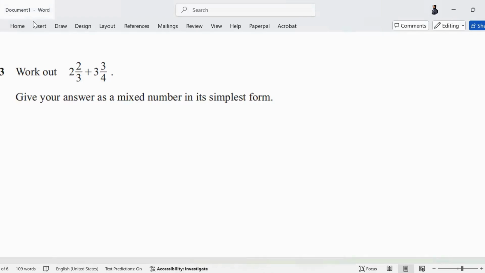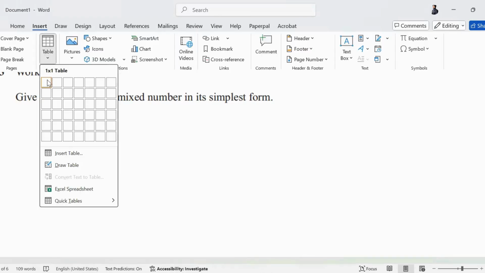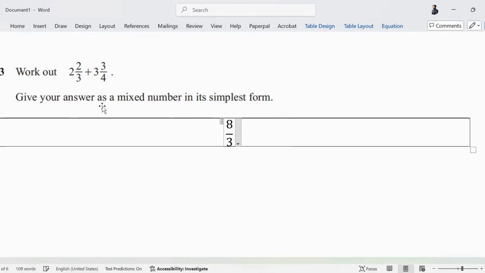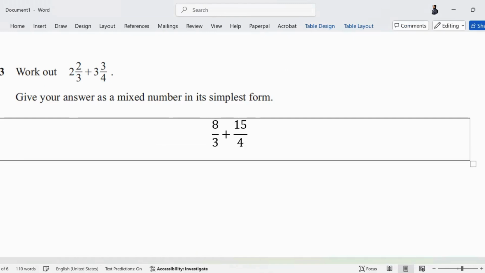So let's have a look at this one. Work out this. Very easy question. You just need to be cautious with your working. 3 2s are 6. 6 plus 2 is 8 upon 3. Plus 4 3s are 12. 12 plus 3 is 15 upon 4. Now the denominator is 3 and 4. How do we add fractions with different denominators? How do we add? LCM.